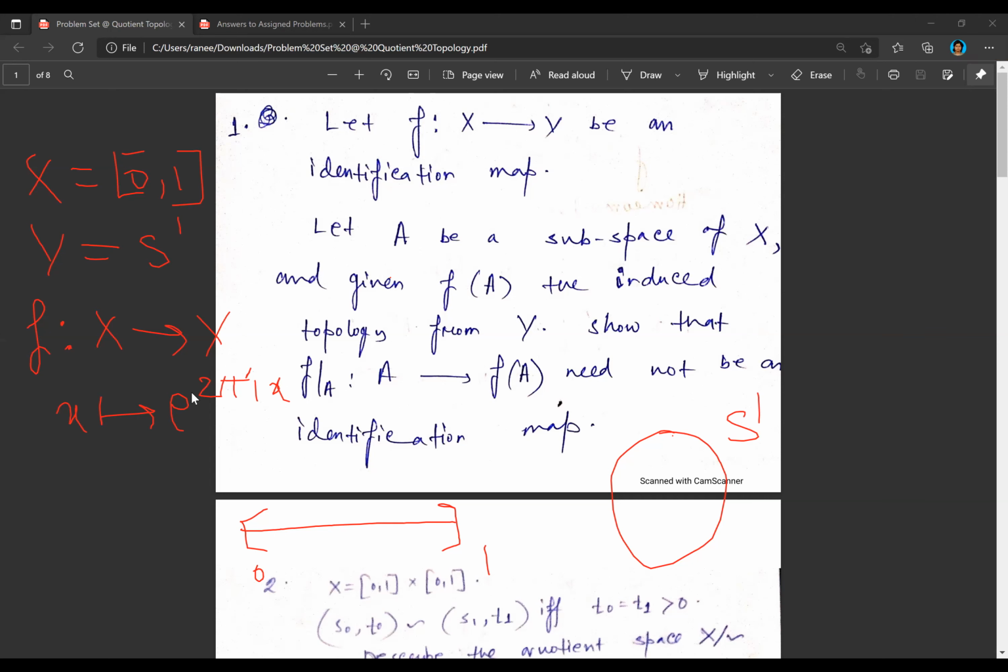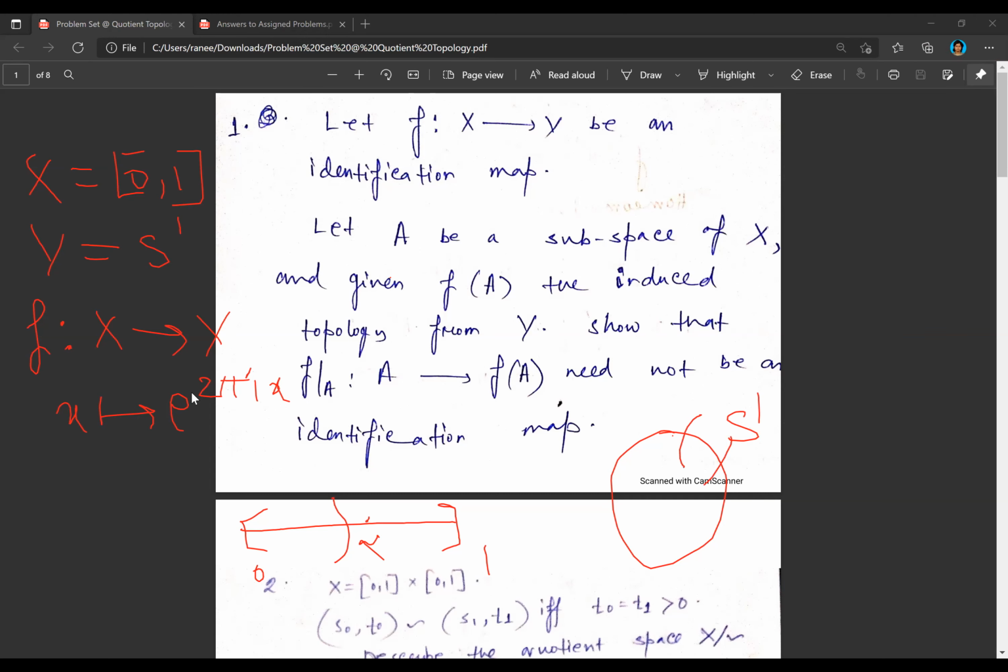If I have this set here, can I try again? Yeah, sure. So suppose I start with an open set in S1, which will be of the form of an arc, right? Okay, so it's of the form of an arc.